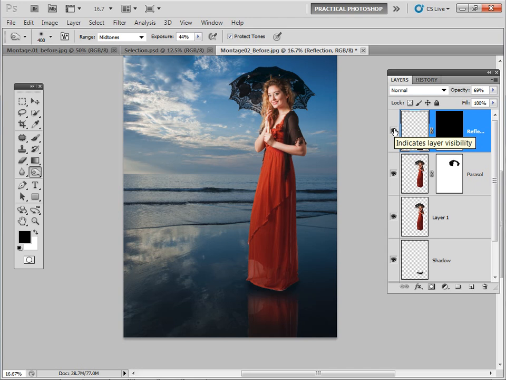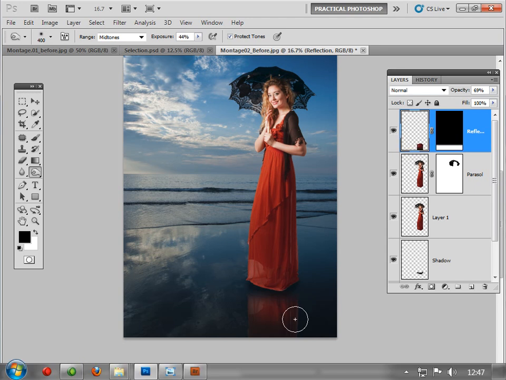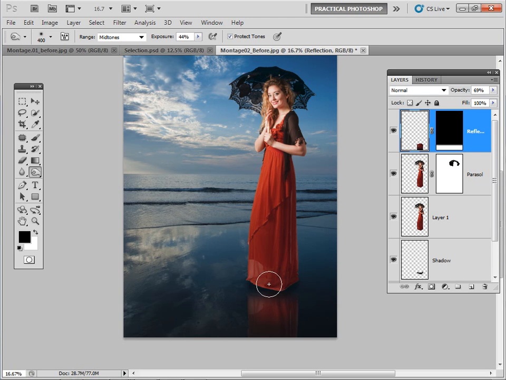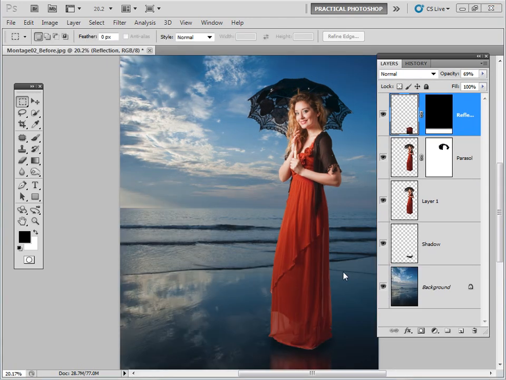And you can see that we're now building a nice convincing blend with the background, with the parasol and the reflection and the shadow, and it's all beginning to hang together quite well. So now we're ready to create our surreal cubes emerging out of the sea in our background.